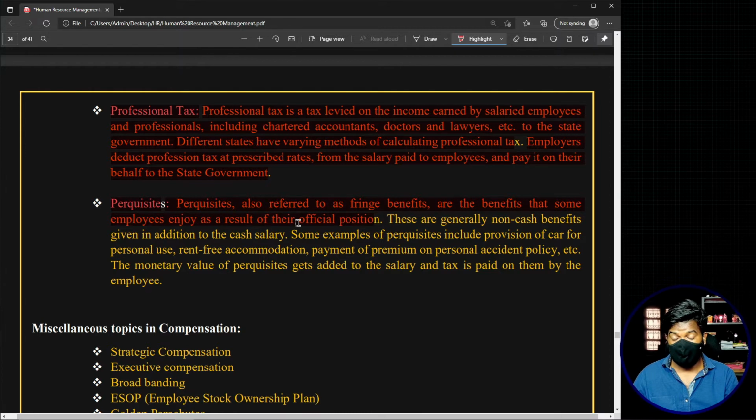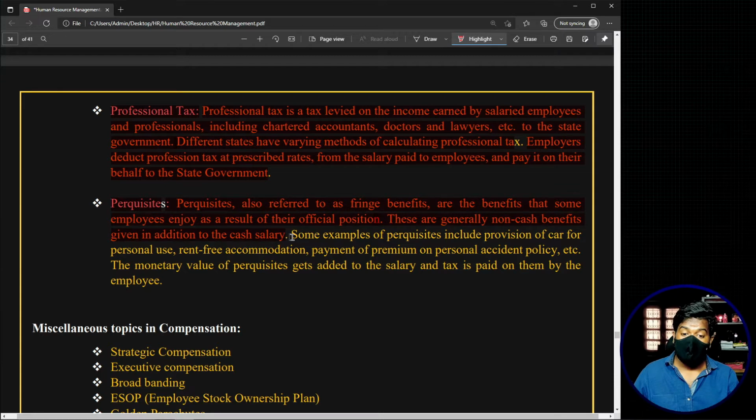Now there is no rule that perks should be given to each and every employee in an organization. This varies from organization to organization, and also mainly job to job. In most cases, more perks are given after an employee crosses a particular position or level in an organization. These are generally non-cash benefits given in addition to the cash salary.